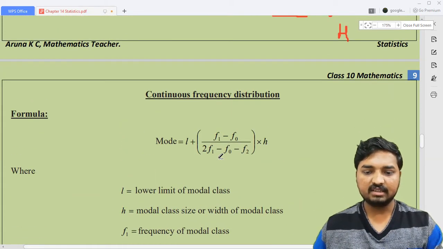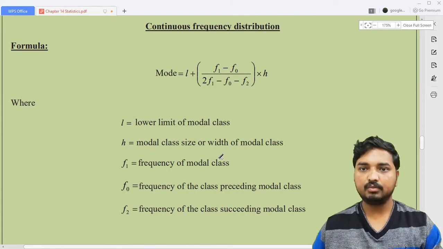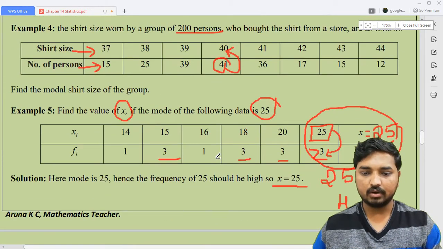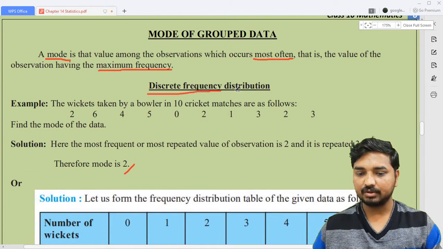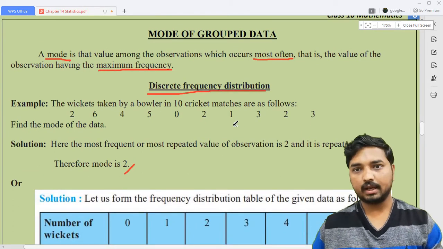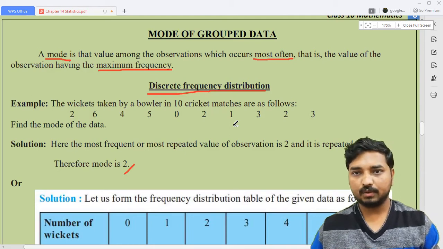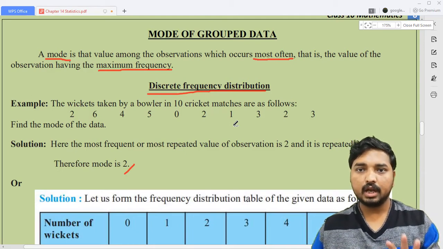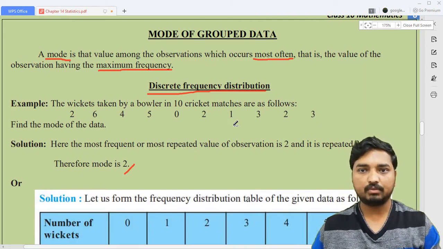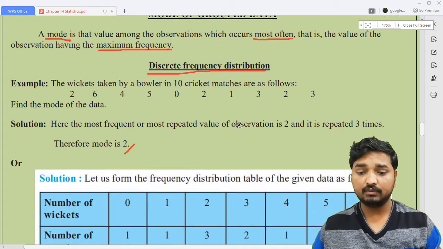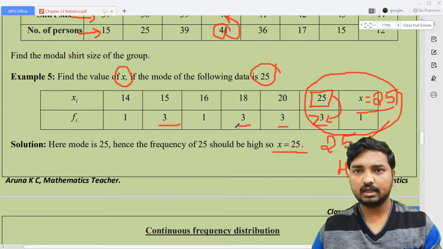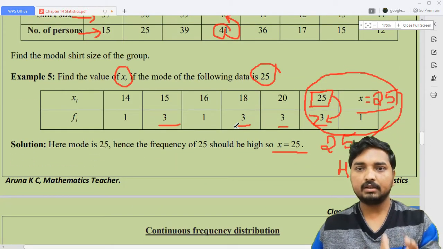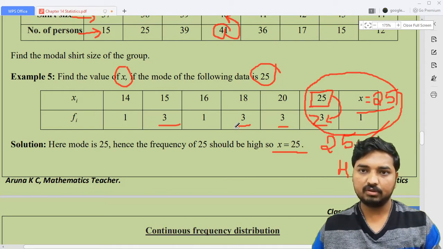So now the next thing is continuous frequency distribution. Till now we have seen how to find the mode of a discrete frequency distribution, and I told you earlier there is no special formula to identify the mode of ungrouped data and also for discrete frequency distribution. I have not used any formula here. Just by observing the table, identifying the highest frequency and the corresponding observation, I give what is the mode of this.